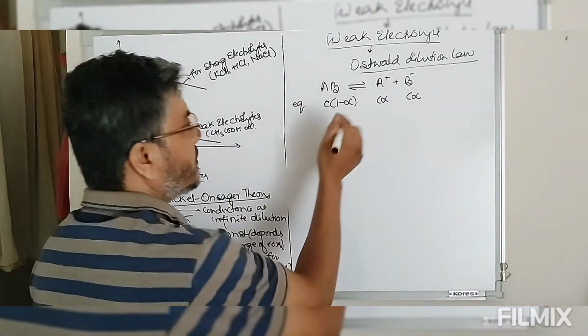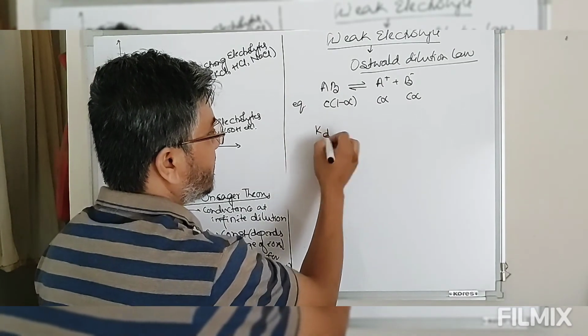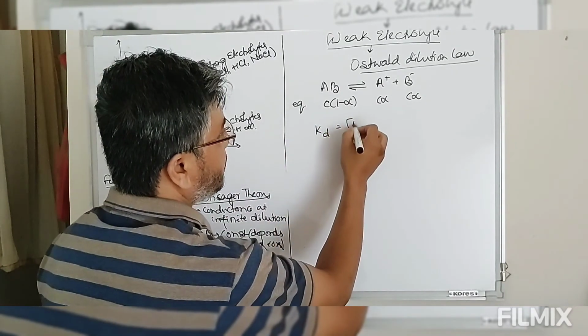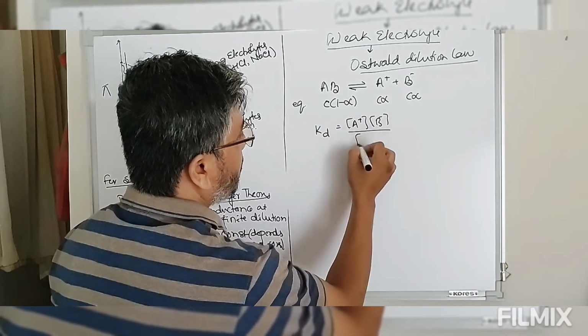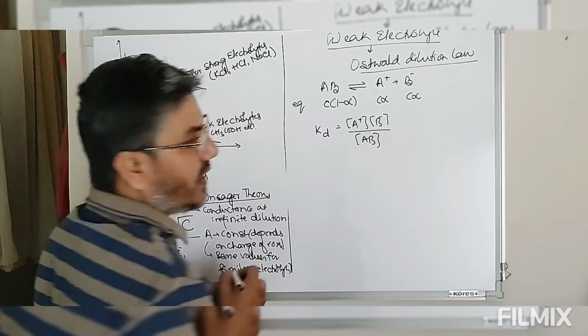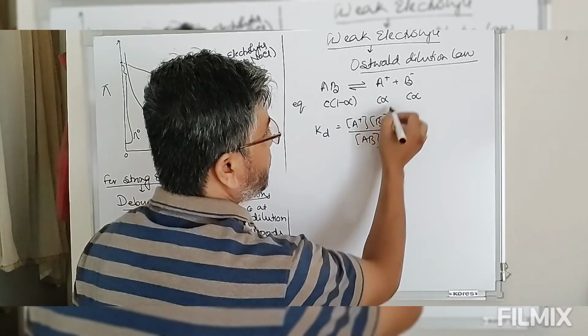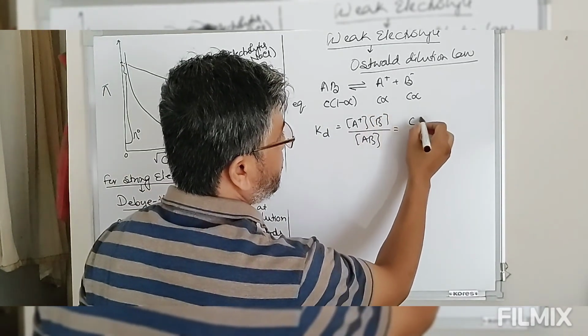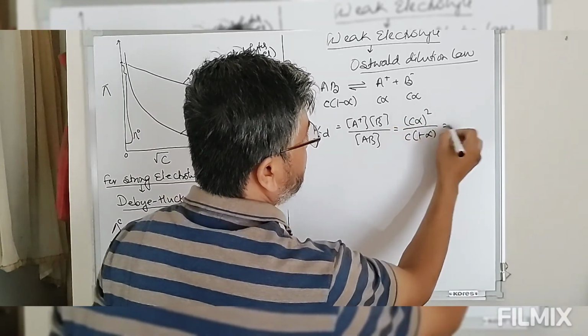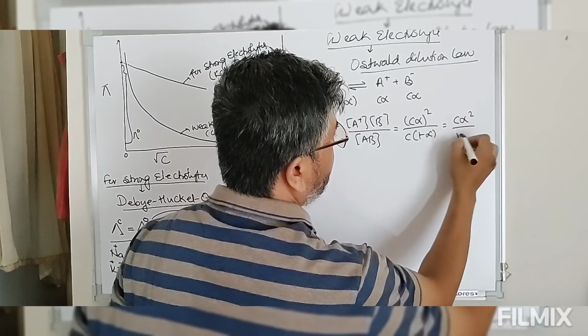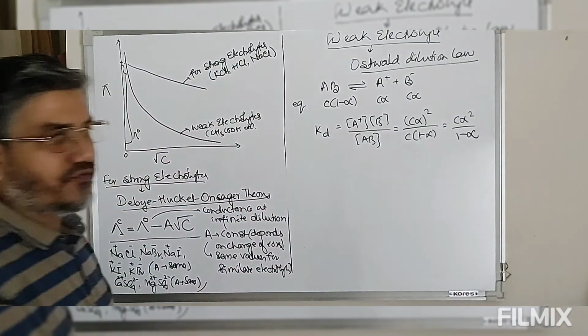So this is dissociation. So we can write the equilibrium constant Kd, which is equal to concentration of A plus into concentration of B minus divided by concentration of AB unionized. So this is C alpha square divided by C into 1 minus alpha, so this is C alpha square divided by 1 minus alpha.